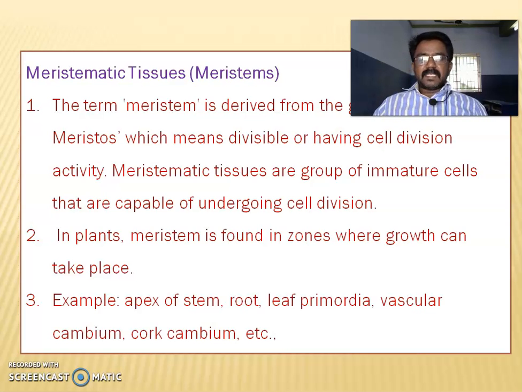In plants, meristem is found in zones where growth can take place. Examples: apex of stem, root, leaf primordia, vascular cambium, cork cambium, etc. They are all called meristematic tissues, right?